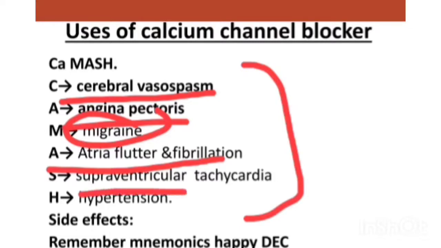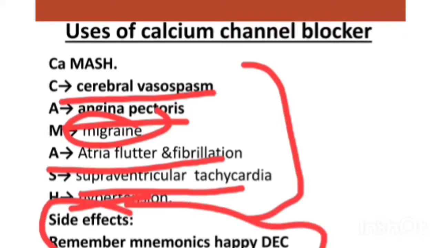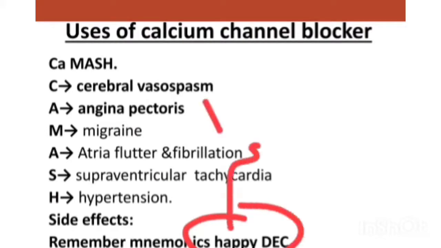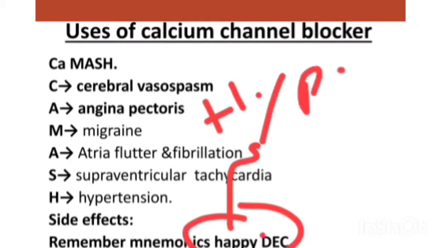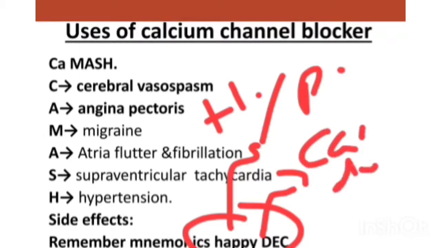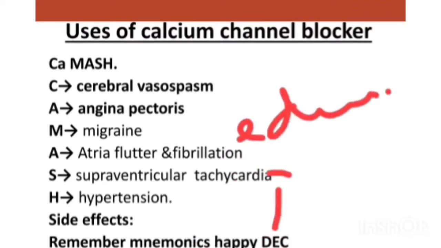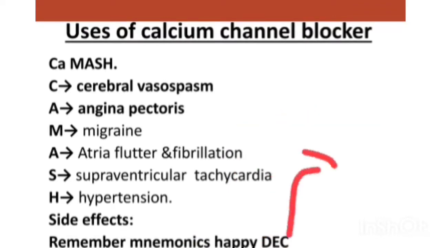This will also include supraventricular tachycardia and hypertension. For the side effects, you can remember a cool and happy December. So in the side effects, we can say a happy December. H represents hypotension, D represents dizziness and cardiac depression, E represents edema, and C represents constipation.